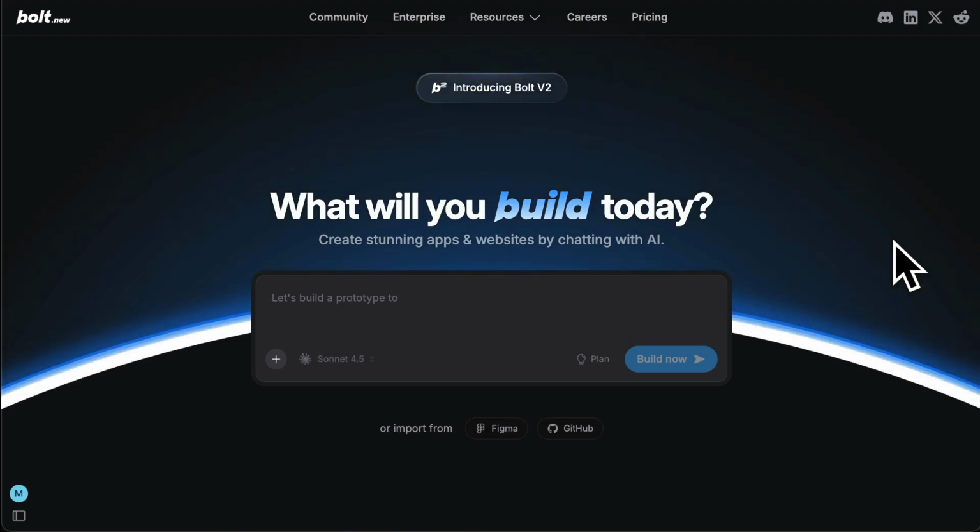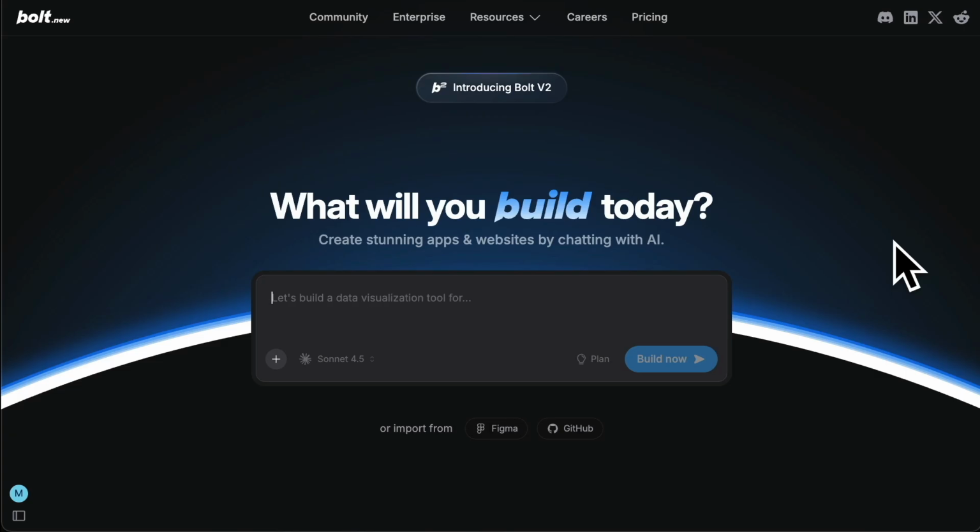I'll link this down below. You have a few options here. You have Replit, you have Bolt, and there are probably many other AI generators as well. And these are basically app builders. And these have been around for a while now. But what you can do is you can build in bolt.new, but you can use Claude the whole time. You can basically copy and paste from Claude and go back and forth.